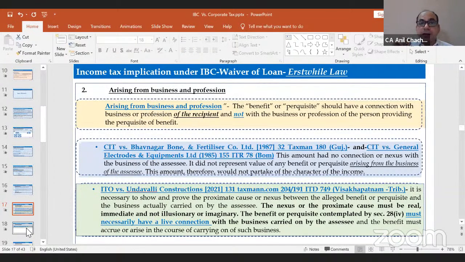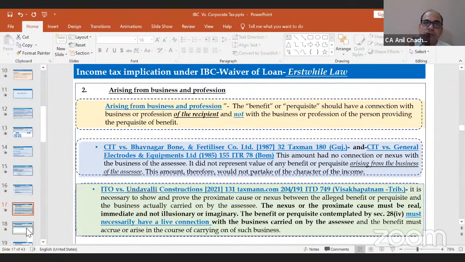And the other term is "arising from the business or profession," because as and when we discuss whether the loan waiver would be part of 28.4 or not, we have to see the terminology that has been mentioned: arising from business and profession. Most of the time we forget this concept. Unless the loan waiver is arising from the business or profession, I can't say that it is taxable under section 28.4.